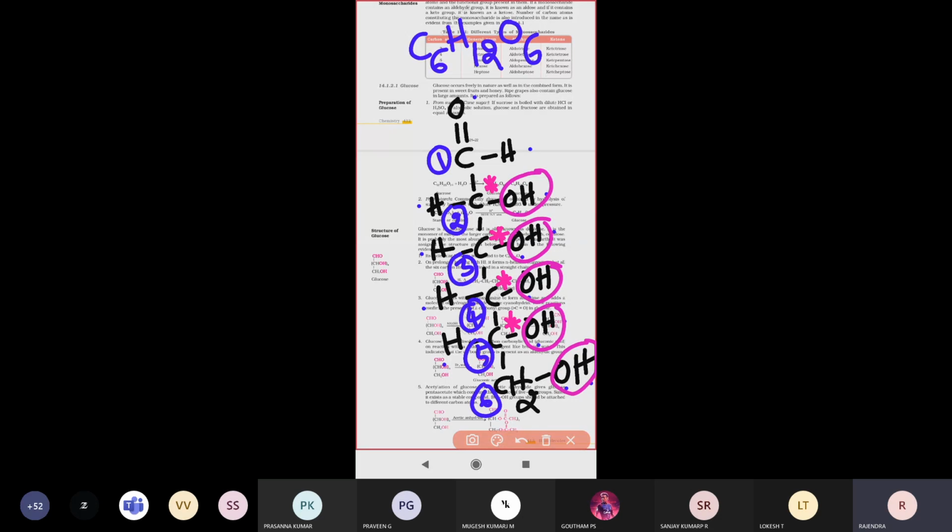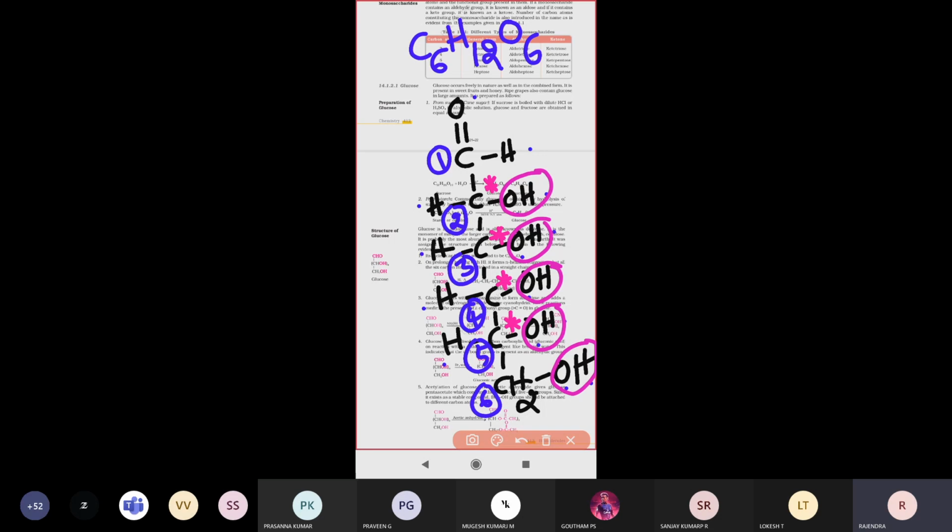Now, all these 6 carbon atoms, how are they present there? Is it in a linear manner or a zigzag manner? How are all the carbon atoms attached in that carbon chain? Try to speak out. What will the carbon chain arrangement be? Will it be linear or zigzag? Linear, sir. Linear, that means looking like a straight line, right?